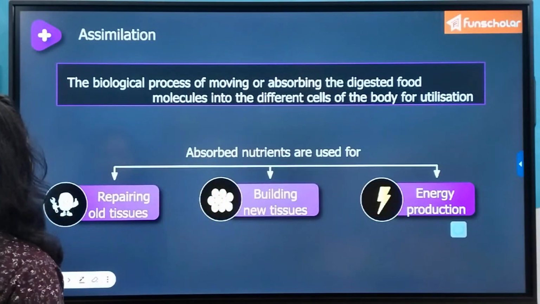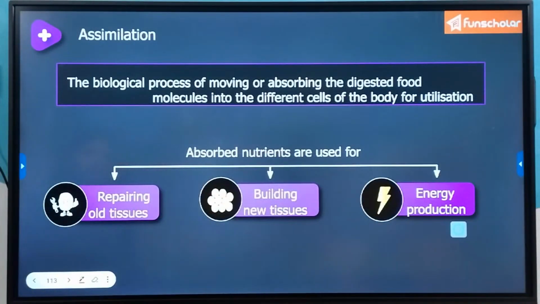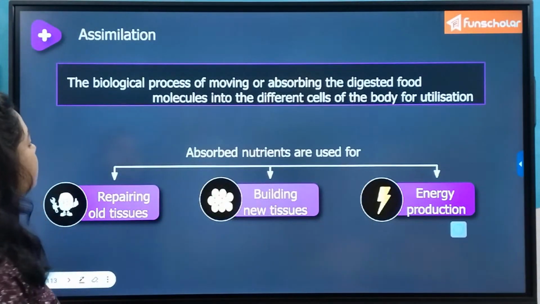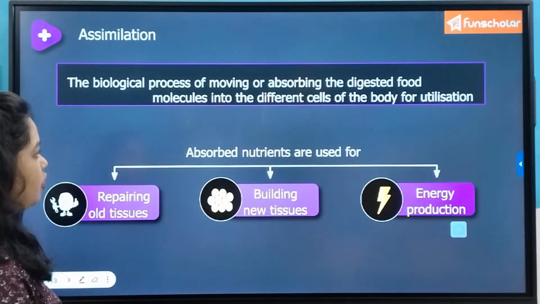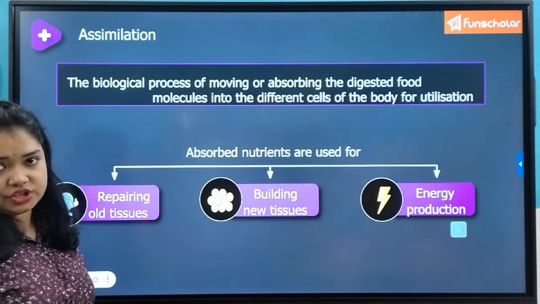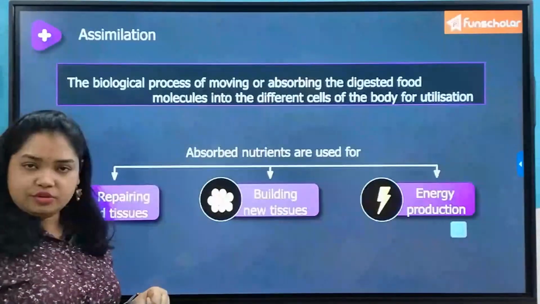Now, the next section is about assimilation. What do you mean by assimilation? It is the biological process of moving or absorbing the digested food molecules into the different cells of the body for utilization. So, we have absorbed the nutrients.